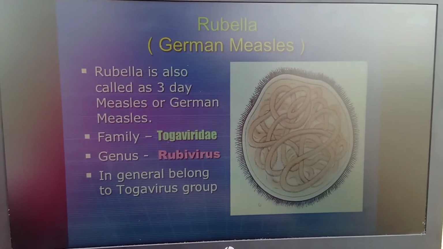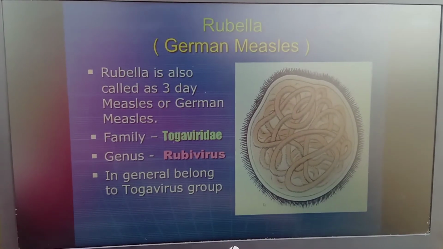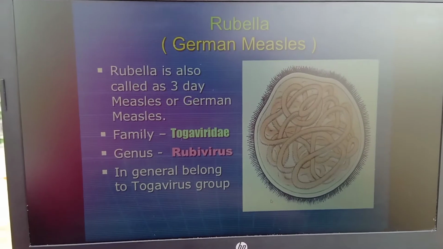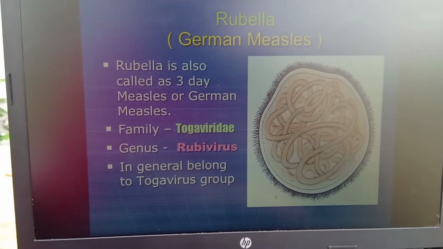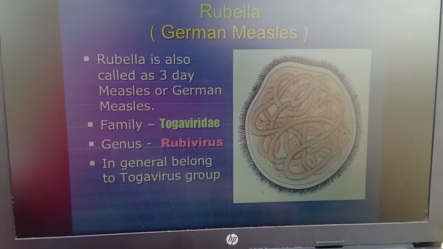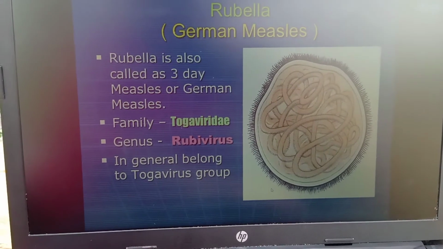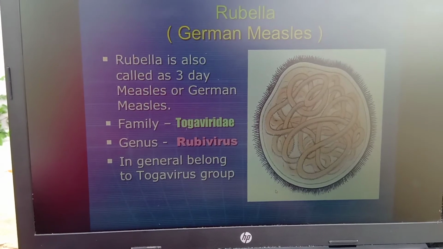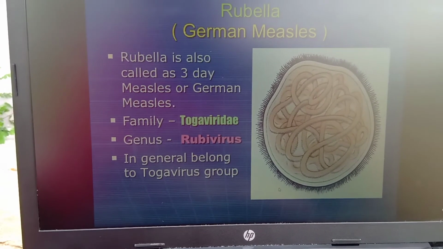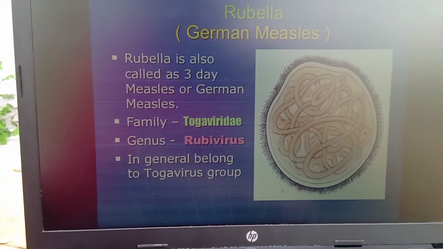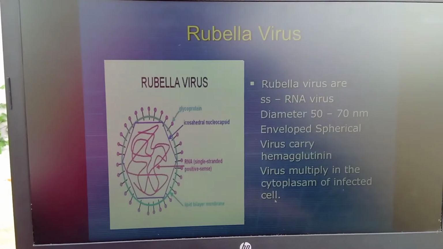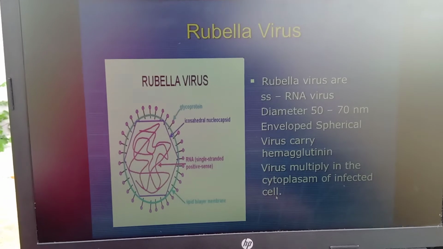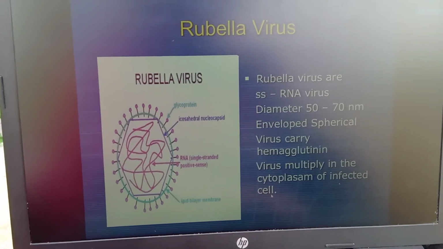Now, why is it called rubella, and what is its morphology? It is called 3-day measles or German measles, and it belongs to the family Togaviridae, and the genus is Rubivirus. In general, it belongs to the Togavirus group. This is the structure of the rubella virus.